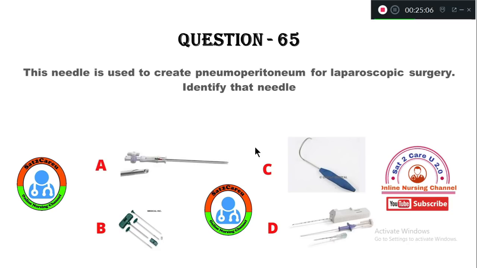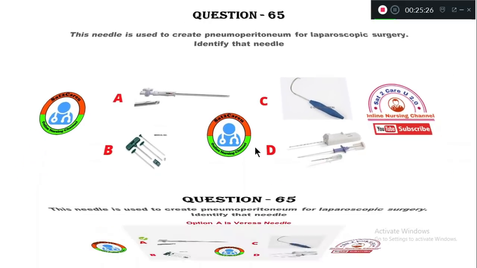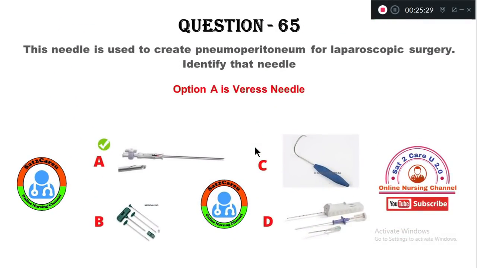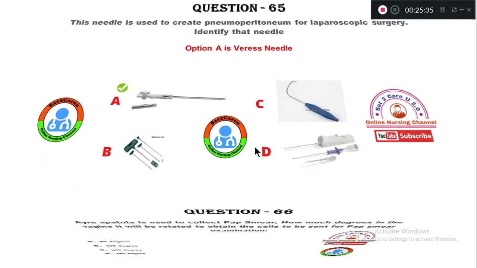Question number 65. You have four images. Identify the correct image for the question. The question is, this needle is used to create pneumoperitoneum for laparoscopic surgery. Identify the needle. Which needle is used in the procedure to create a pneumoperitoneum? The right answer is option A. This is the needle which we use to create pneumoperitoneum during any laparoscopic surgery.